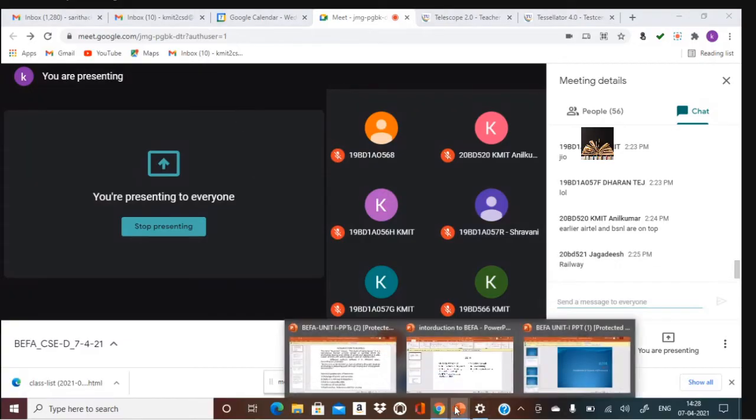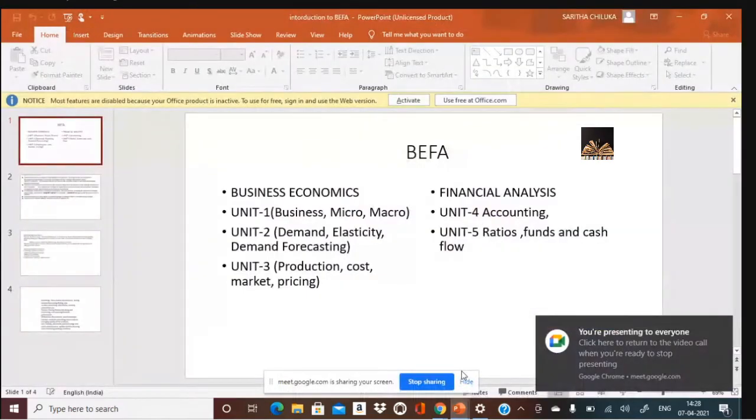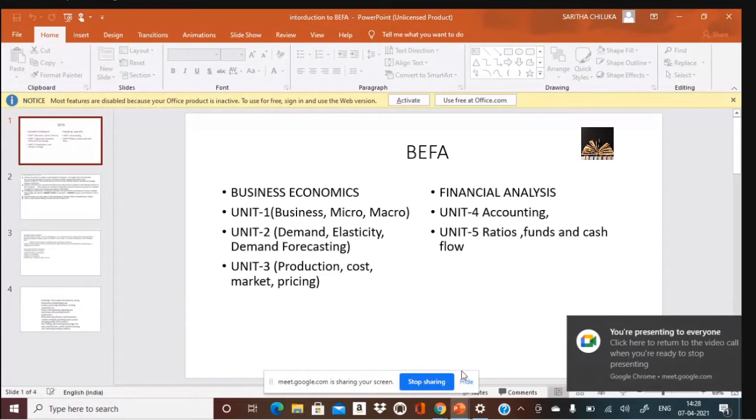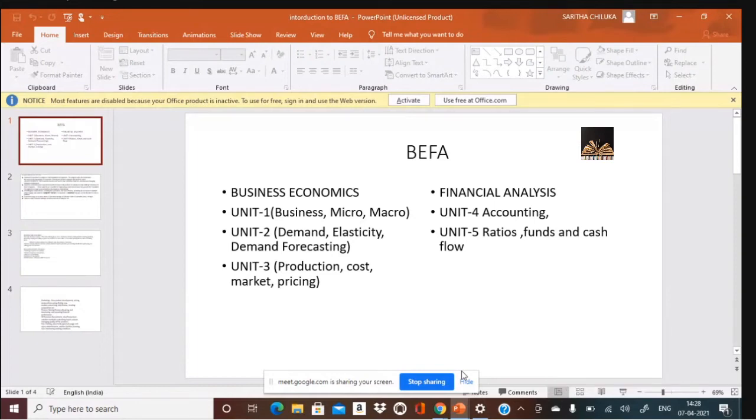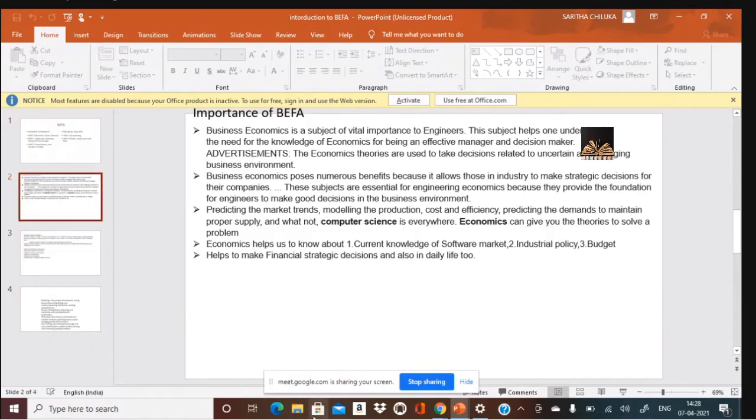What do you mean by internal environment? Internal environment is within the organization. External environment is outside the organization, such as competitors, customers, suppliers, distributors, government. Okay, so these are all the externals. So you have to manage even the external environment and get through the business successfully. So these are a few points as to why you need to study this and why it is important.